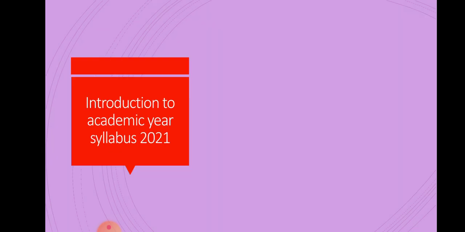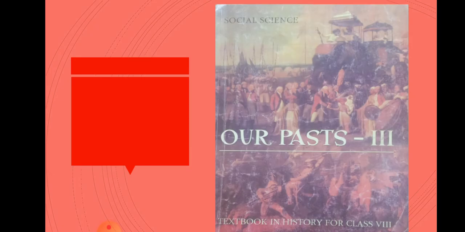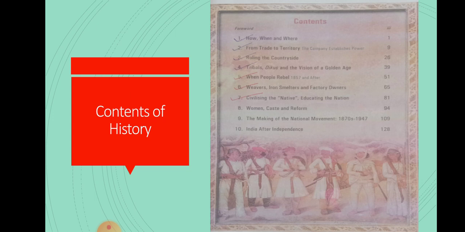Today we are going to discuss the syllabus of 2021. So let's begin. Well children, this is your history textbook, Our Pasts 3. Next, what are the contents in this particular book? Your contents are like this: How, When and Where. This is your first lesson in the history section.